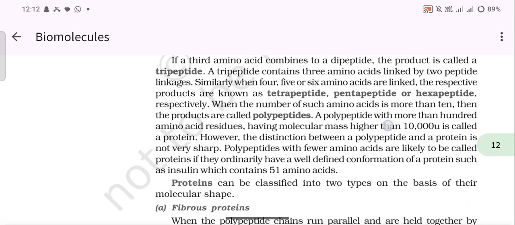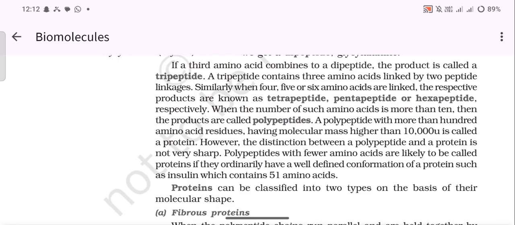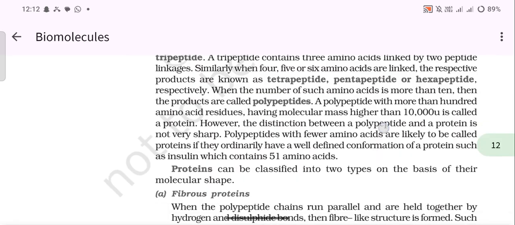However, the distinction between a polypeptide and a protein is not very sharp. Polypeptides with fewer amino acids are likely to be called proteins if they have a well-defined conformation of a protein, such as insulin, which contains 51 amino acids.